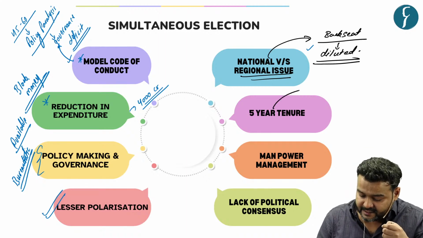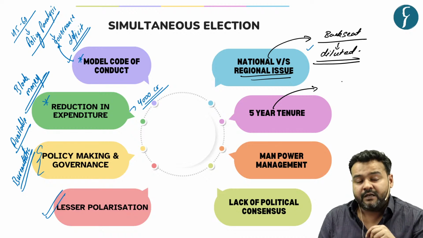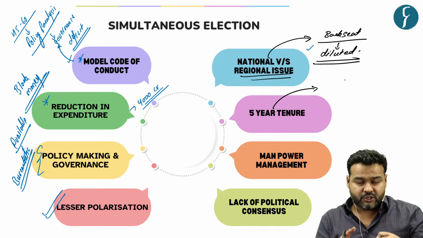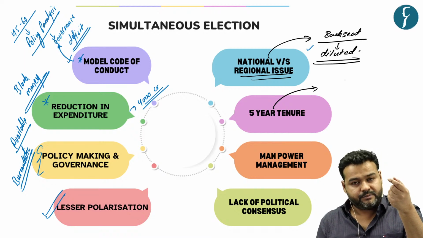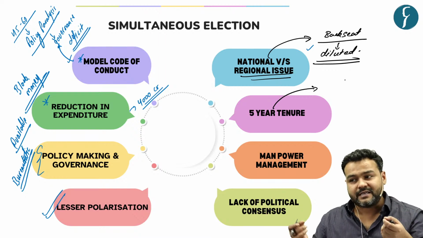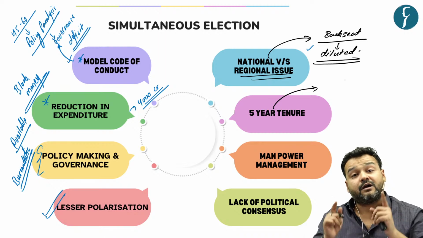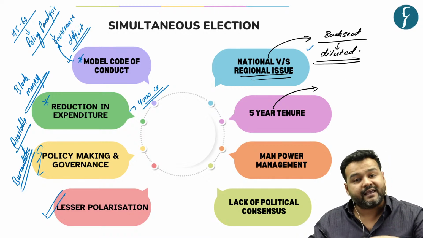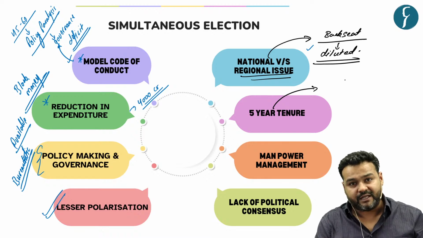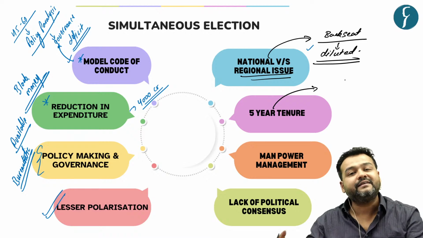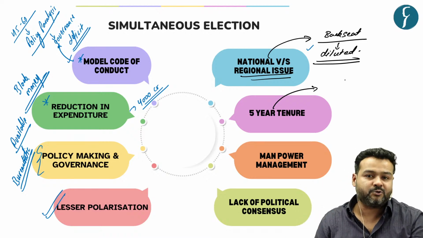Second challenge that they raise is the practical maintenance of a 5 year tenure, because you are going to have a general election for Lok Sabha and state elections for various states. Now, it is impractical to have a concurrent 5 year tenure for all of them. They may face premature dissolution. So what will happen there? After spending this much money in one election, you will end up derailing the process again, and you will come back to square one.